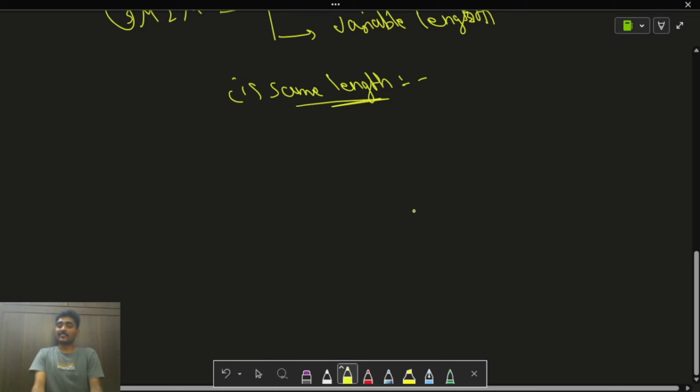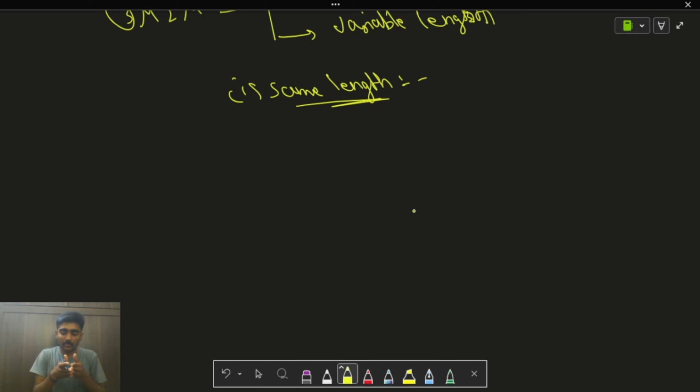Same length type of many-to-many recurrent neural network means the input sequence length is equal to the output sequence length. Let's say the input sequence length is n. That input is sent into the recurrent neural network and output is generated, and the generated output is also of the same length, that is n. So input length is equal to output length.